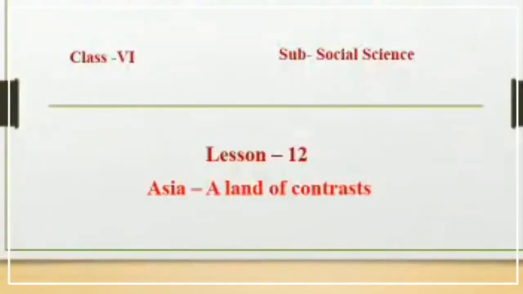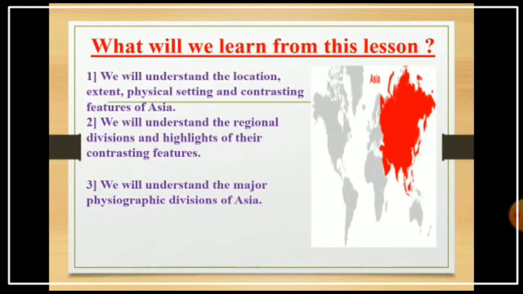Dear students, now we are going to discuss Asia, a land of contrast. Our continent is Asia, and contrast means difference. Today we are going to learn about Asia, a land of difference. What will we learn from this lesson?